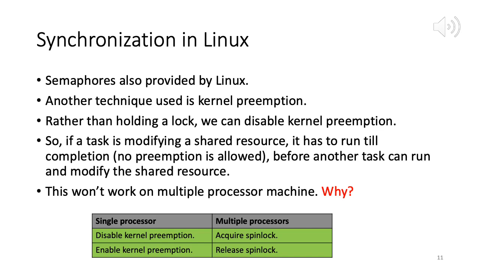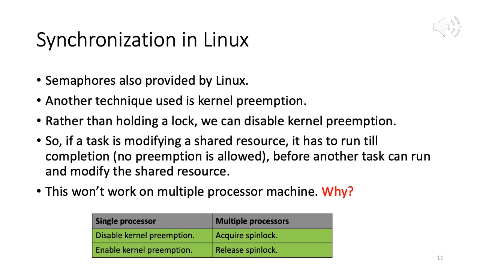So then what we do is we use spin locks. Spinning is just another term for busy waiting. The first process acquires a lock, and if any other process wants to enter the critical section, it just waits, or spins, on that lock, and only once the lock is released can the other processes get in.